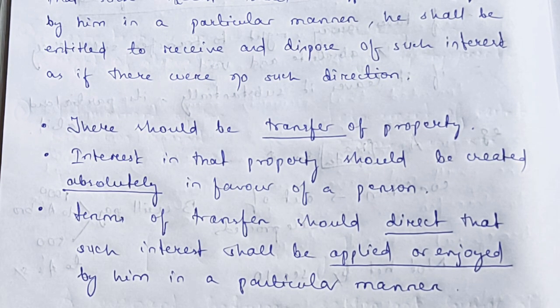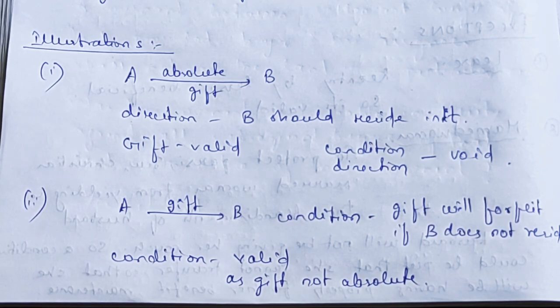First, there should be transfer of property. Interest in that property should be created absolutely in favor of a person. This is important, absolutely. Terms of the transfer should direct that such interest shall be applied or enjoyed by him in a particular manner. So these are the three ingredients of the section. This section and section 10 both rest on the same principle that a condition repugnant to the interest created is void. So now let's see the illustrations.